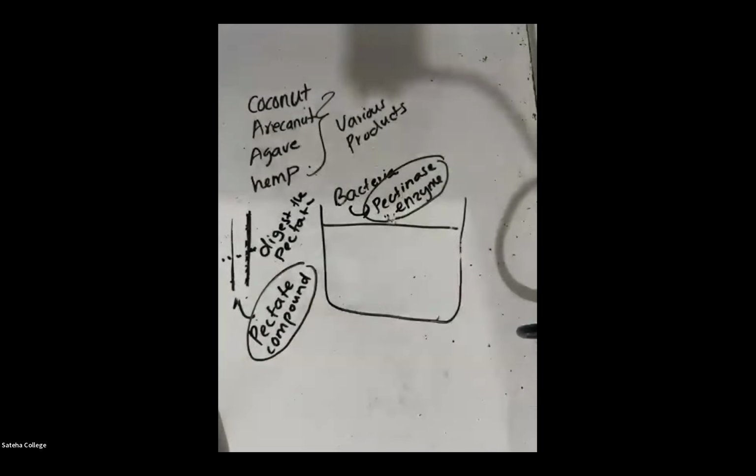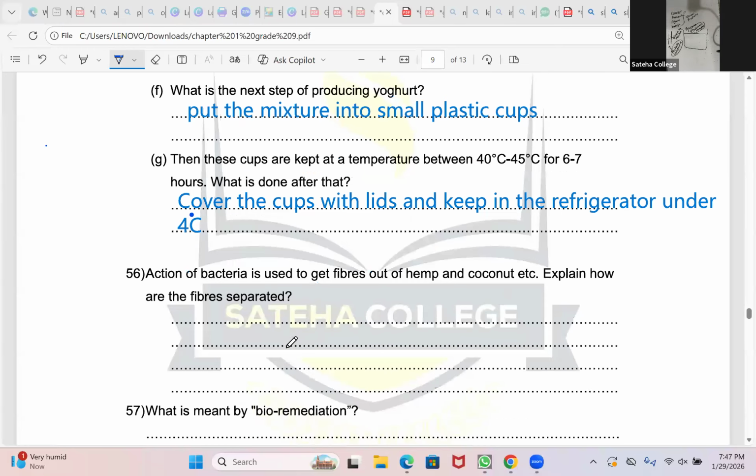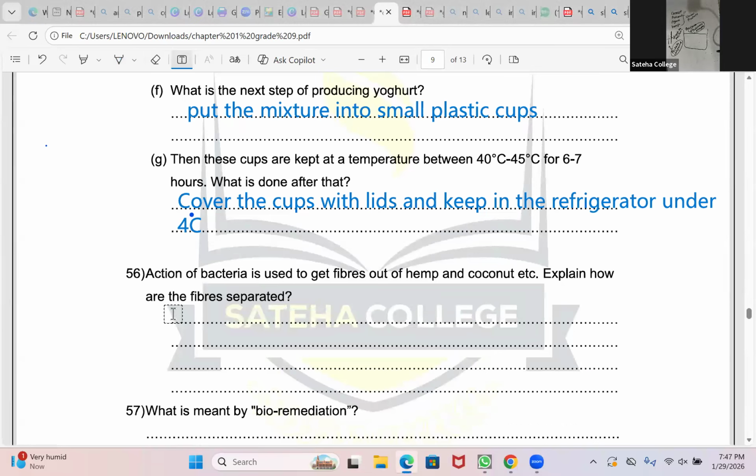So let's write it down. Everyone take out your model question booklet and write down. Action of bacteria is used to get fibers out of hemp and coconut. Explain how these fibers are separated.